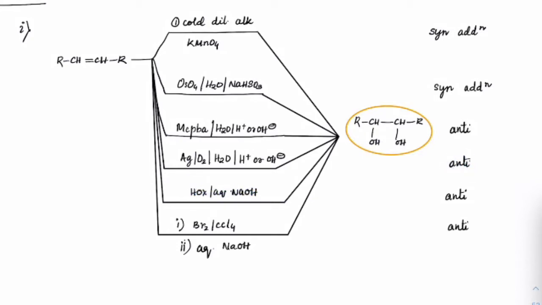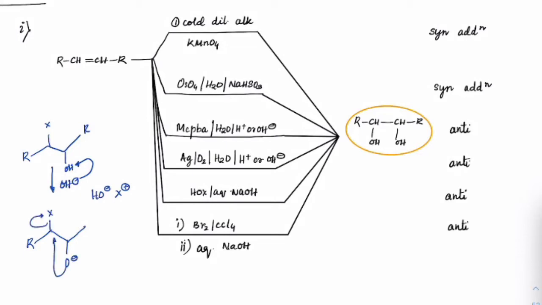In HOX, just always think in terms of HO minus and X plus. So first imagine it is forming X here, OH here and R here. Now if you treat that with OH minus, this OH minus will take away this H plus and we will have O minus and X, and this O minus will attack internally and form ethers, I mean epoxides.